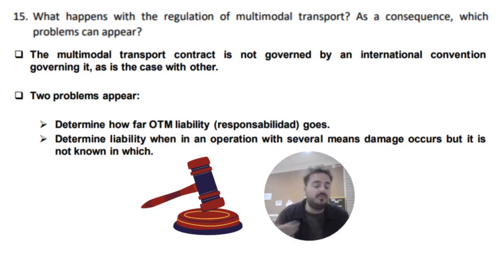And on the other hand, if we can't identify in which mode of transport the accident has happened, in case of an accident, it is really difficult to solve the situation.